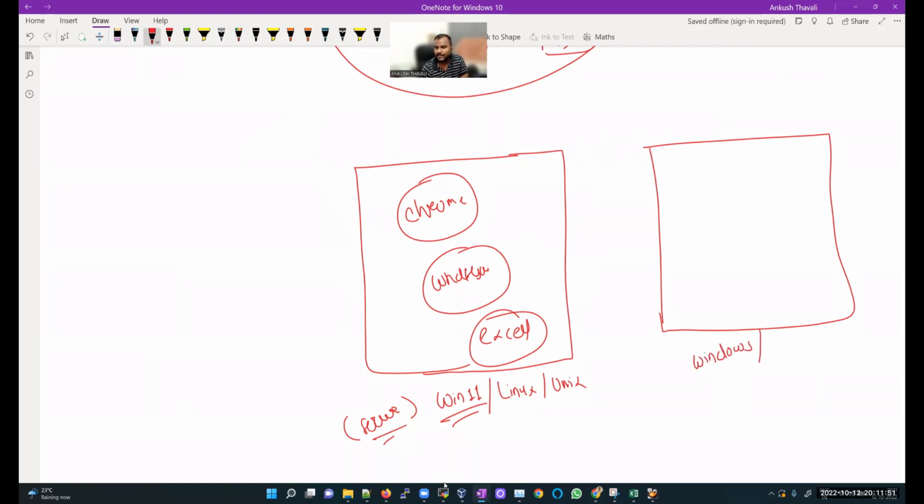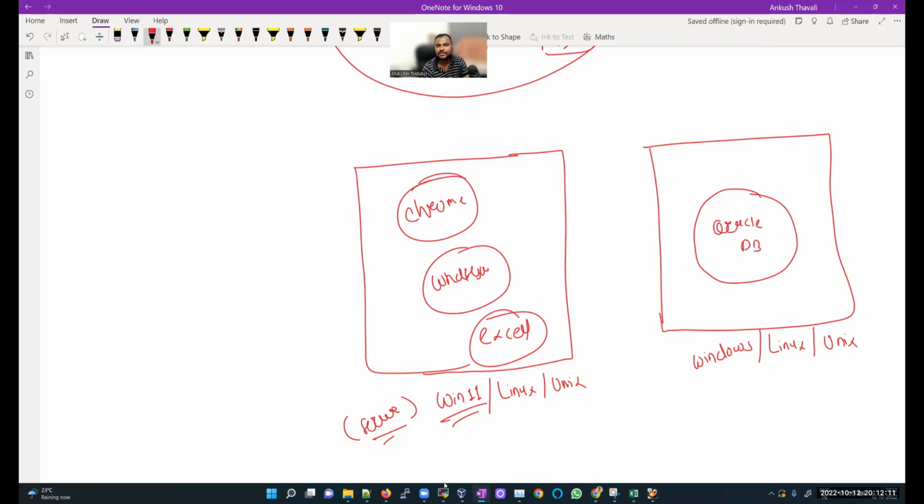So it can be your Windows server, or your Linux server, or your Unix server. Server means, just like this is my Windows 11 machine, on top of it I am going to install software. What is that software? We call it Oracle database software.